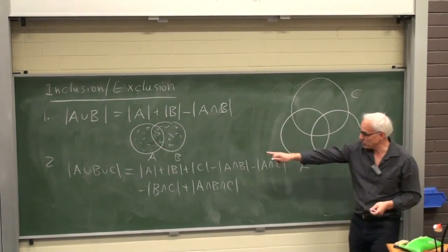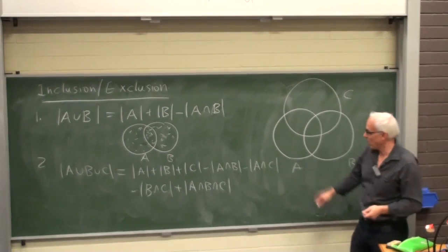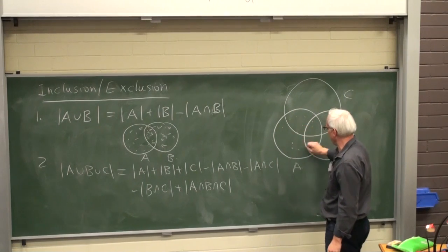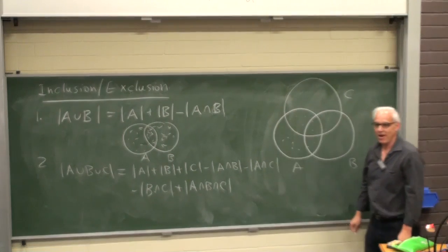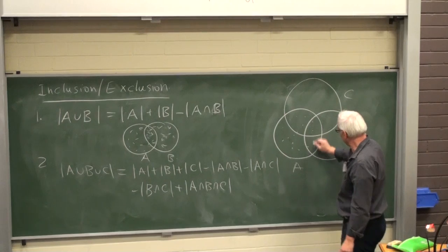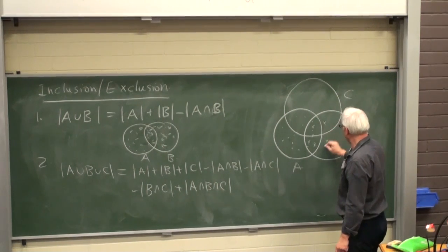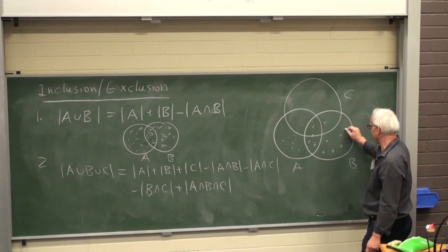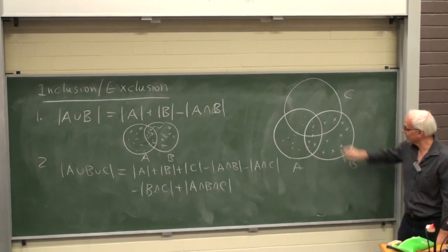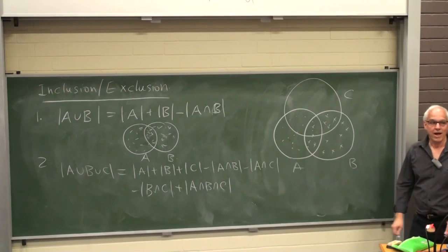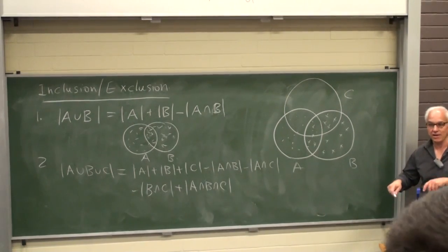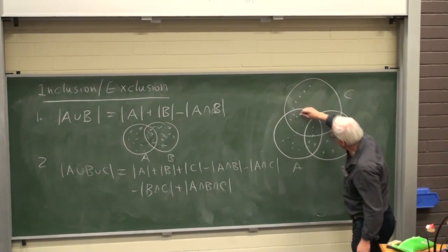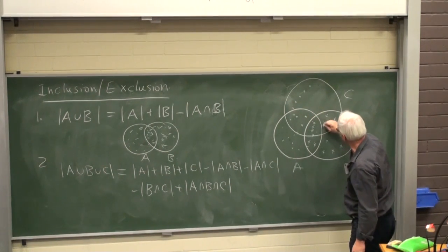All right, so the first thing we do is we count all the A's, all the things in A. That's the number of elements in A. So we're counting all the things in A. Then we count all the things in B. Some of them have already been counted, but we're counting them a second time. And then we count the things in C. We'll count the ones that have already been counted, as long as they're in C.